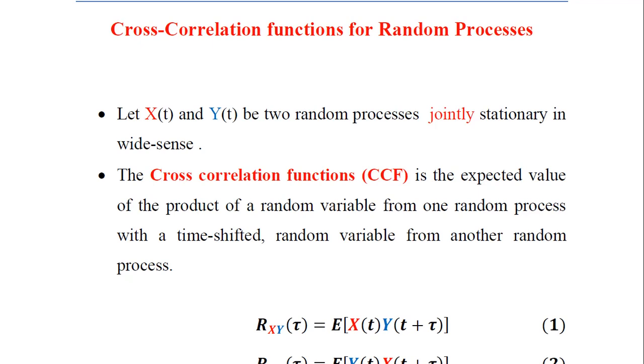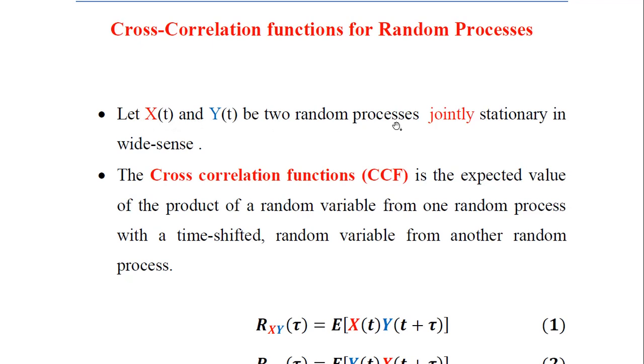We'll look into the next topic, that is cross correlation functions for the random processes, or CCF. In the previous session, we learned about the autocorrelation functions for the sample processes, that is the random processes. Now we are going to focus on the cross correlation functions for the random processes. Let us assume that we have two random processes which are functions of time, x and y.